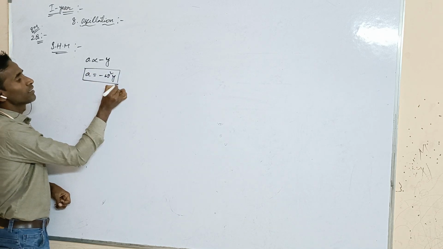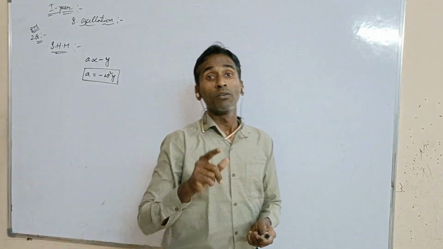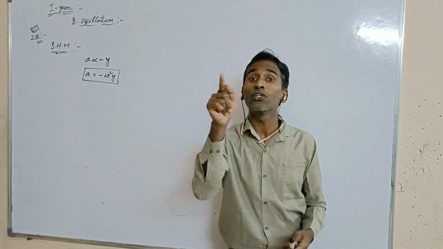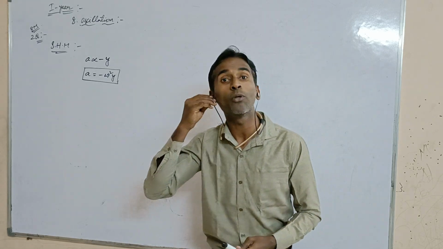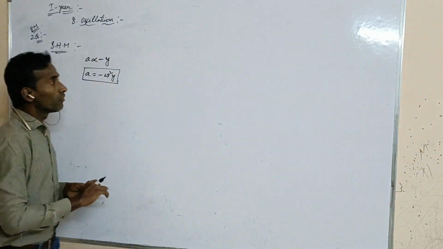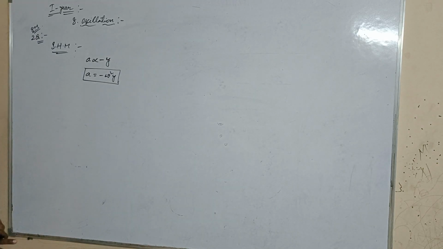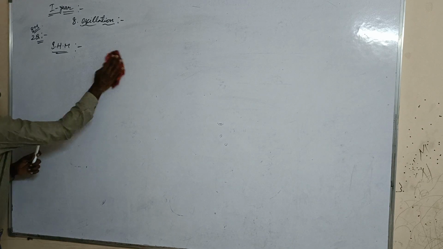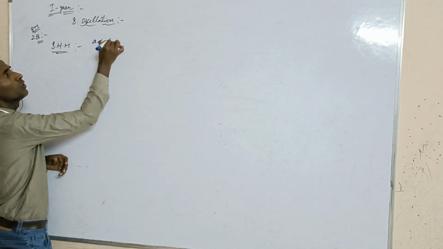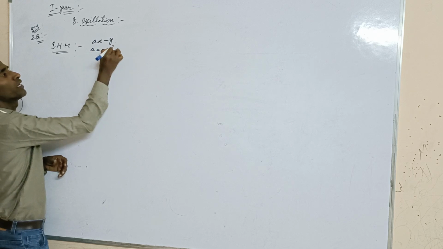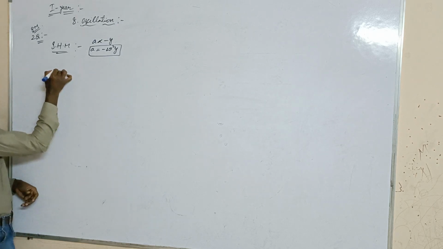This is the acceleration formula, and now we have to prove this formula, that when a particle rotates in uniform circular motion, its projection oscillates in simple harmonic motion. We have to prove that. See here guys, I am writing here, this is simple harmonic motion: a is directly proportional to minus y, and a equals minus omega square y. Now see here, proof.